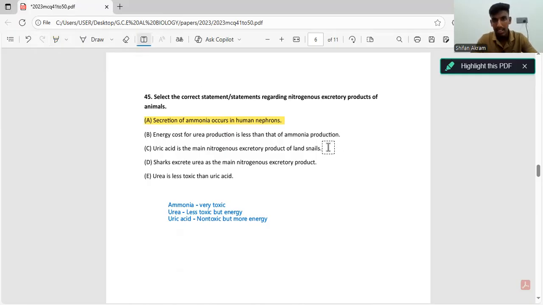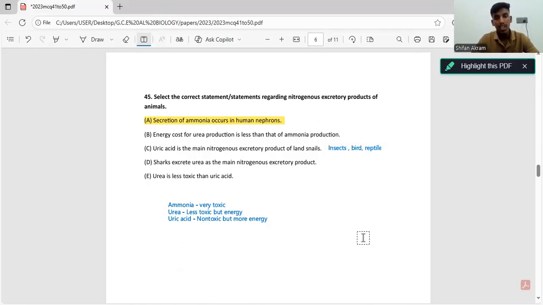If you take land snails, insects, birds, these all secrete uric acid. And also reptiles. Always remember that insects, birds and reptiles all release uric acid. Okay, now let's go through the next statement.